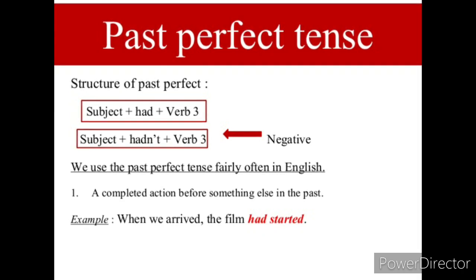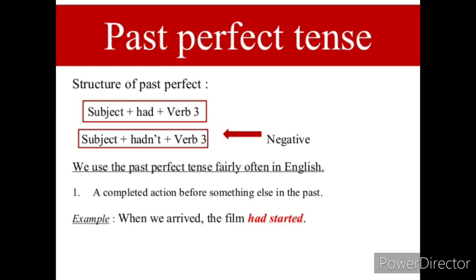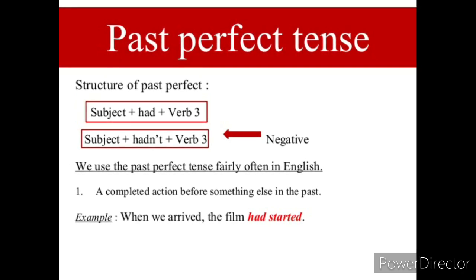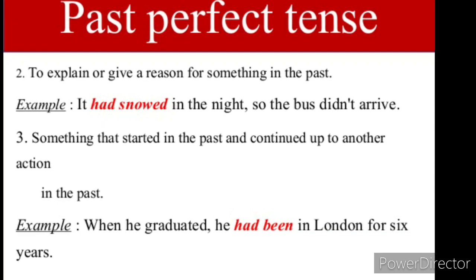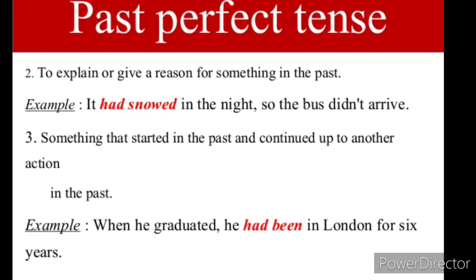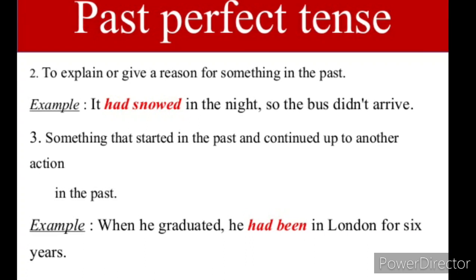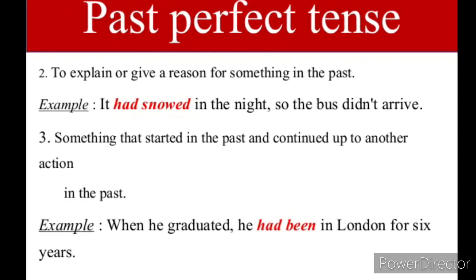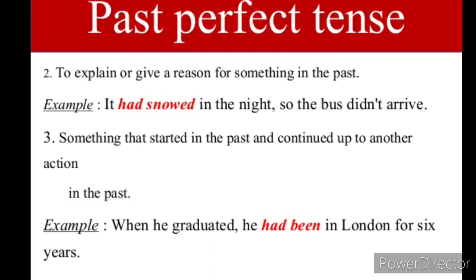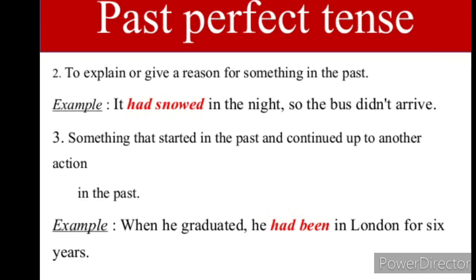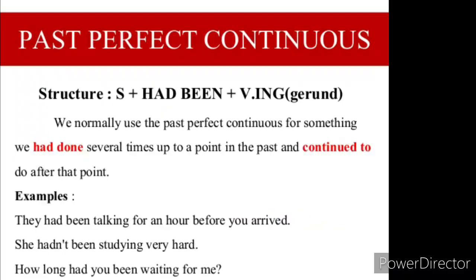First rule, a completed action before something else in the past. Second rule, to explain or give a reason for something in the past. Third rule, something that started in the past and continued up to another action. For example, when he graduated, he had been in London for 6 years.